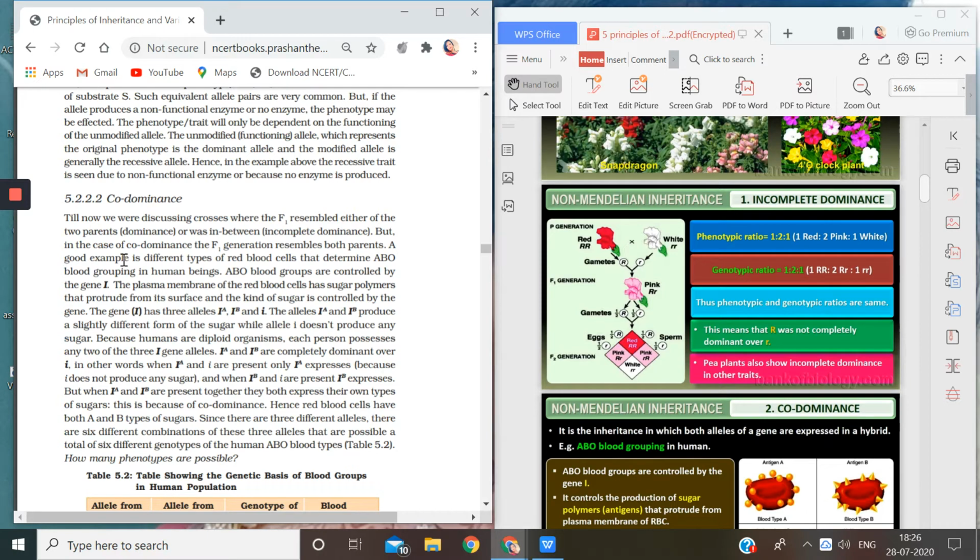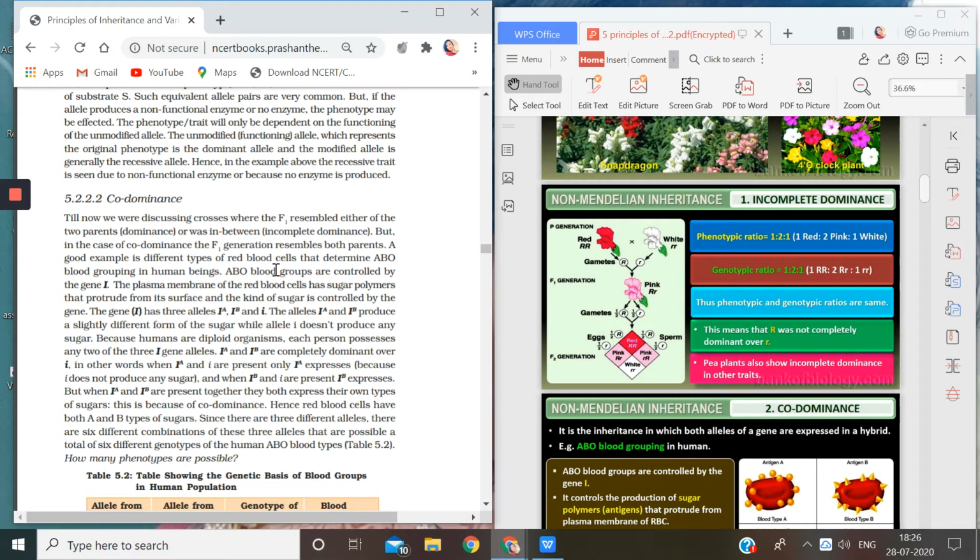A good example is different types of blood, the blood groups that we have. Now, red blood cells determine the ABO blood group in human beings. Children, please pay attention. ABO blood groups are controlled by the gene capital I. Please understand this.